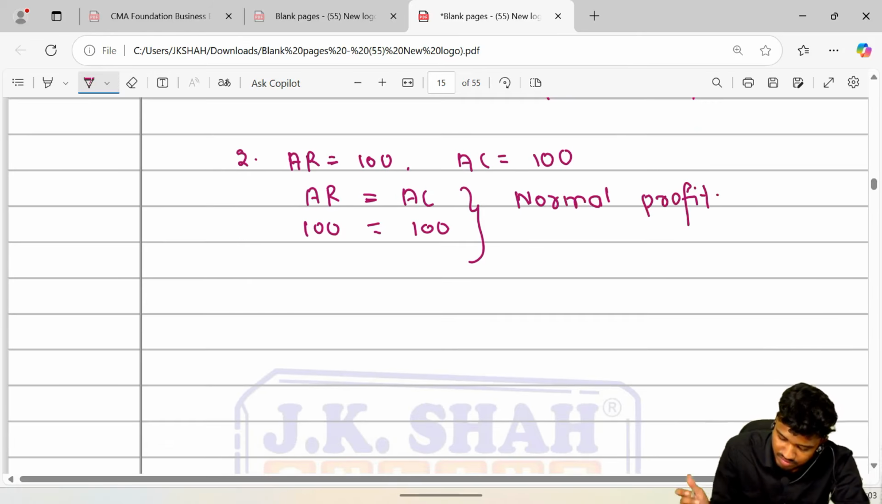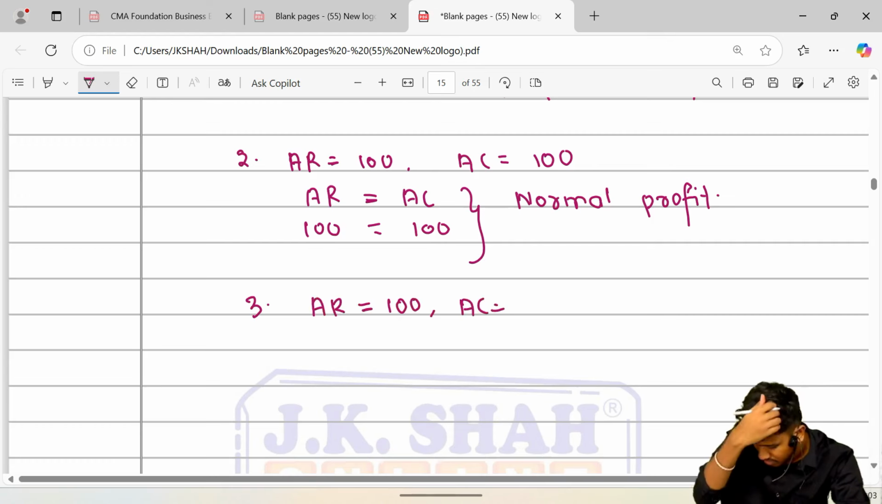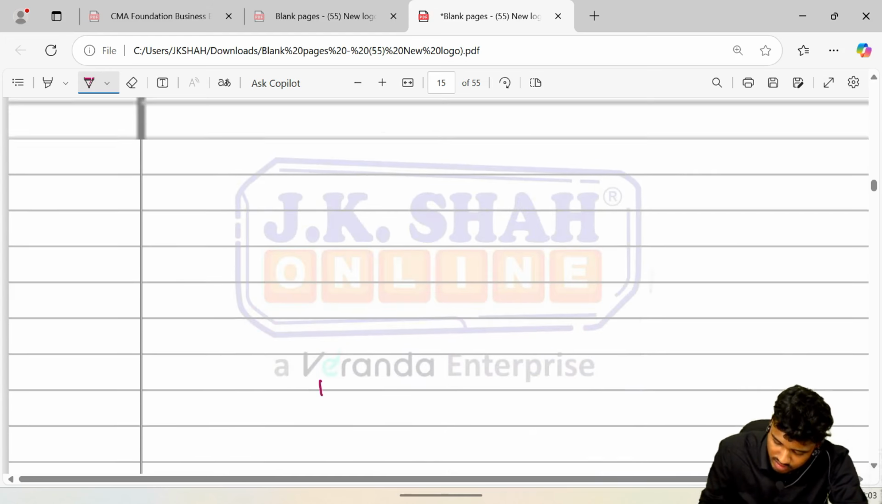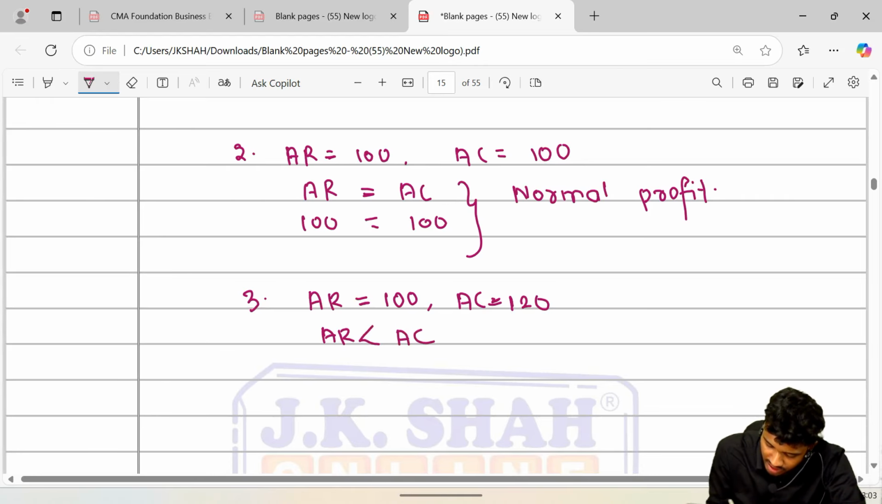Next scenario, third, when your average revenue was 100 and average cost was 120. So average, just a second guys, just a second. Your average revenue was less than average cost, hence it was loss. That is, average revenue was 100 but average cost was 120, hence it was loss.